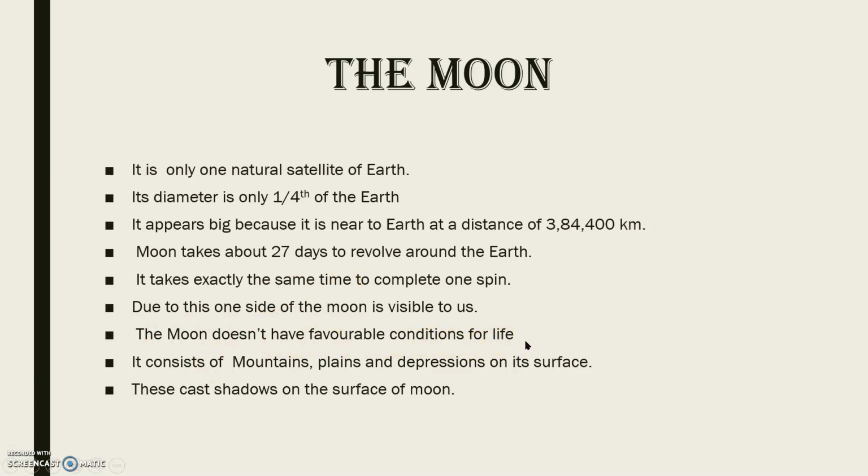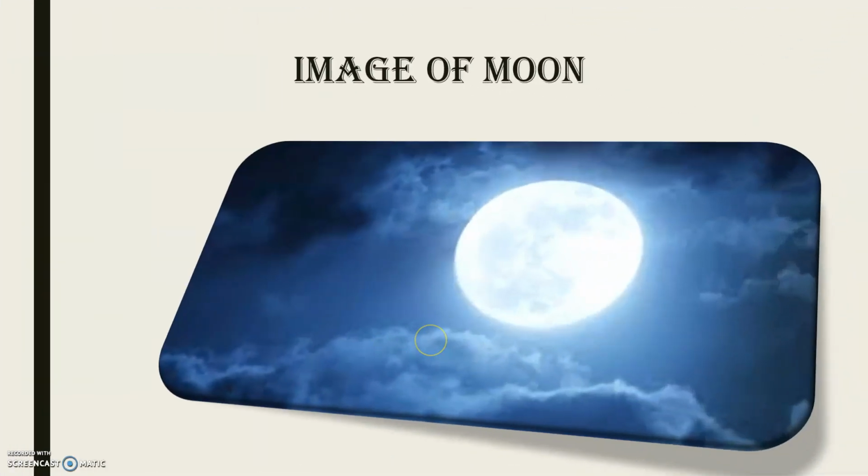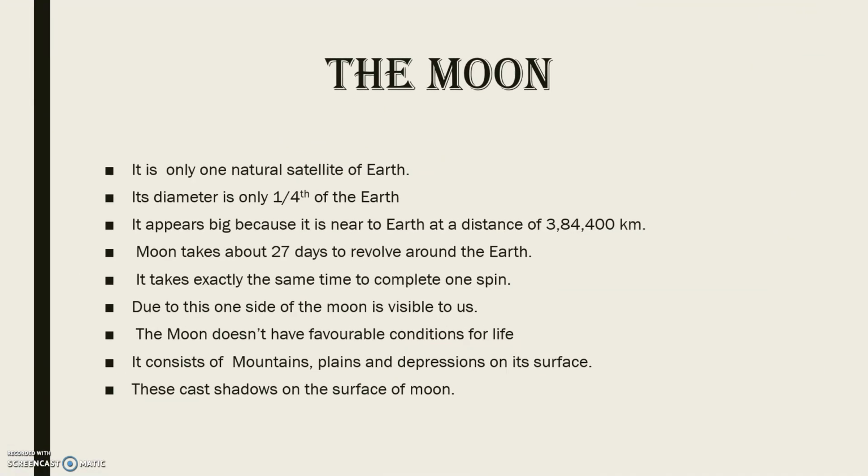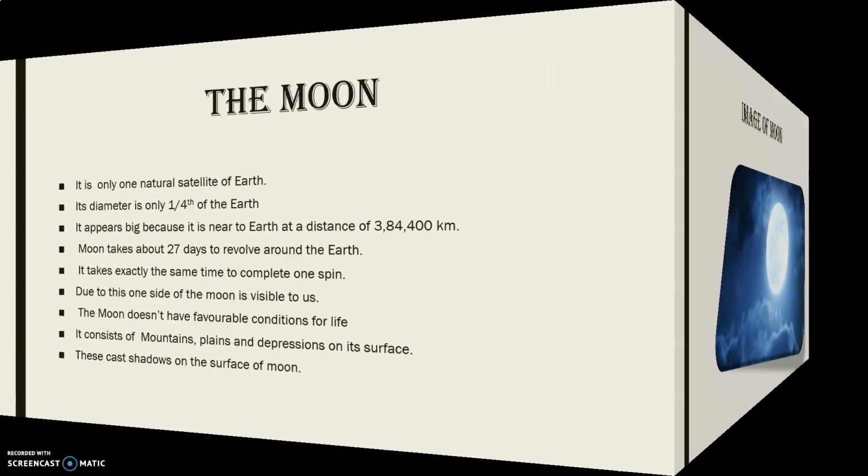And the moon does not have favorable conditions for life. That means among the planets, Earth only supports life. In the previous video you learned that. But the moon does not have those favorable conditions for life. It consists of mountains, plains and depressions on its surface. These cast shadows on the surface of the moon. On the moon also some mountains, plains and depressions are there, and those shadows also are there.